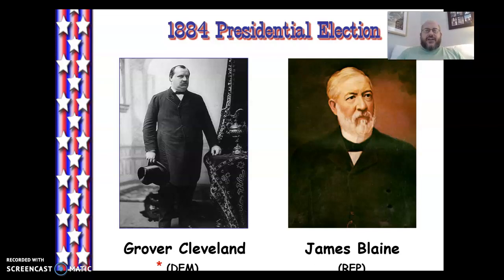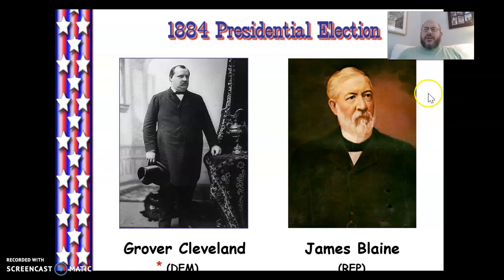Cleveland's an interesting figure. Pretty young guy for running for president. He's in his 40s at the time. And he doesn't fit the mold of who you might think would be running at this point in time. This is a guy that, for example, did not serve in the Civil War. He was not a Civil War veteran in a period where all these other folks running for president historically were veterans of the Civil War.